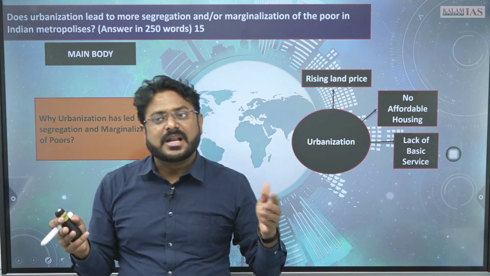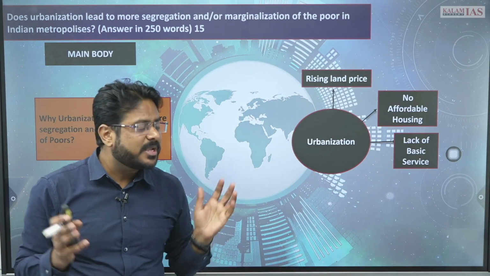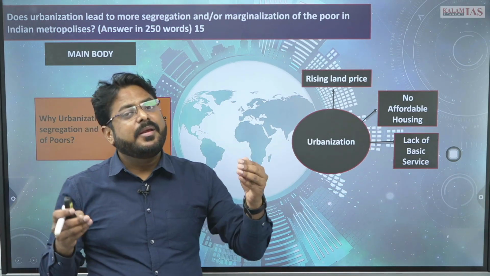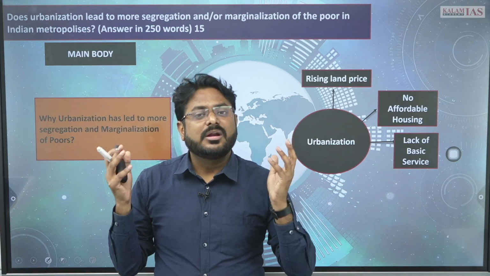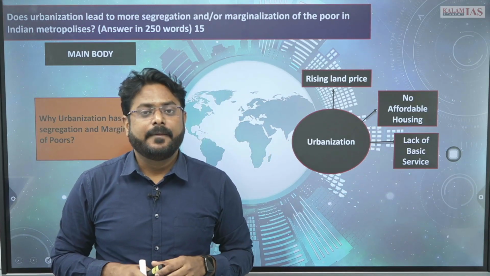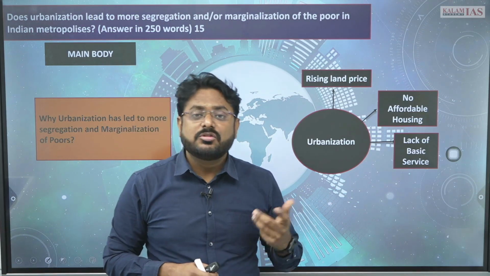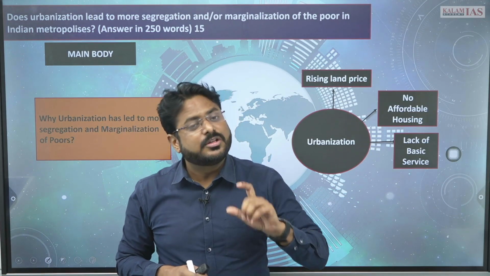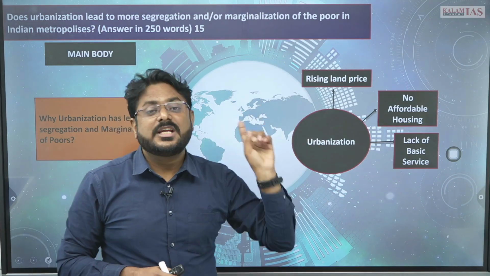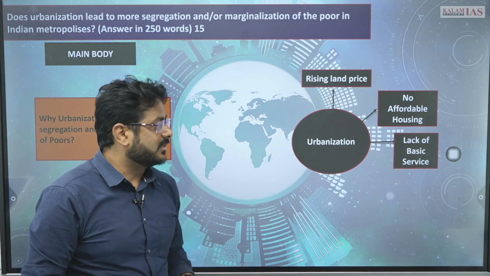Such transportation systems, such facilities are not there. So how will they be living a good life with a high standard of living? Is it possible? No, it is not possible. So wouldn't it contribute to the segregation and marginalization? Yes, it would contribute to the segregation and the marginalization.